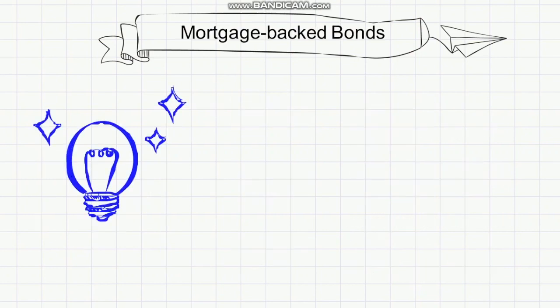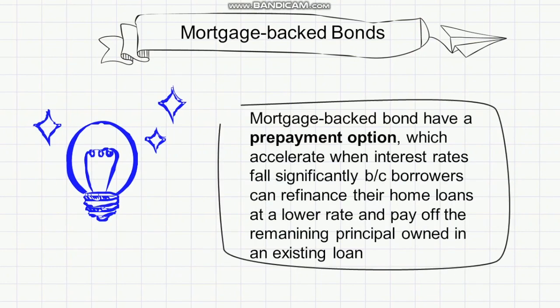About mortgage-backed bonds. Mortgage-backed bonds have a prepayment option, which accelerates when interest rates fall significantly because borrowers can refinance their home loans at a lower rate and pay off the remaining principal owed in an existing loan. With the fact that bonds with embedded options have uncertain future cash flows, the future cash flows depend not only on future interest rates but also on the path that interest rates take over time.